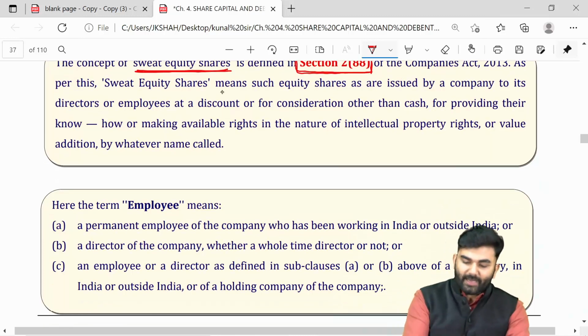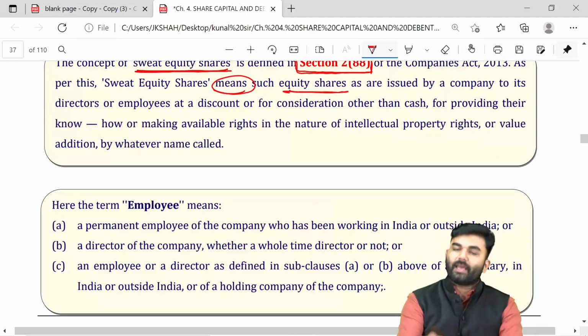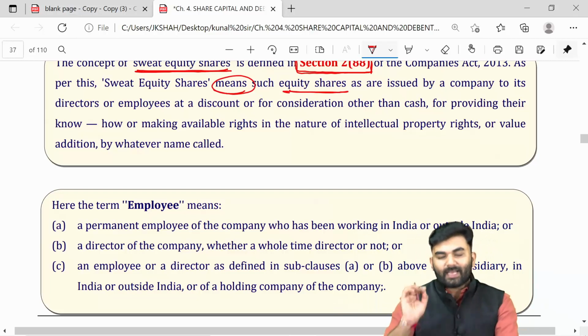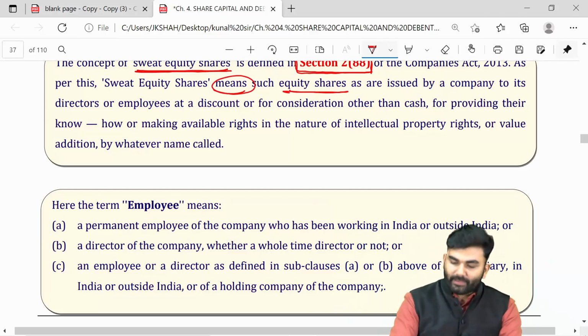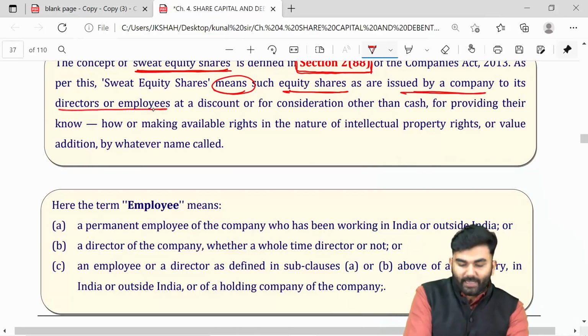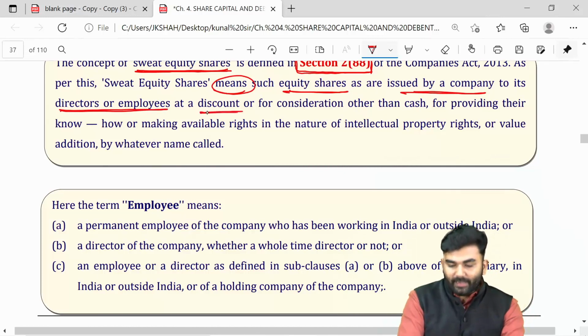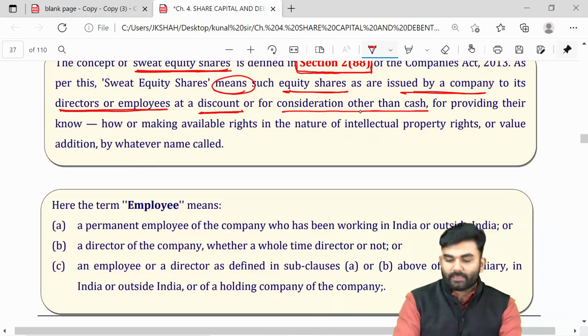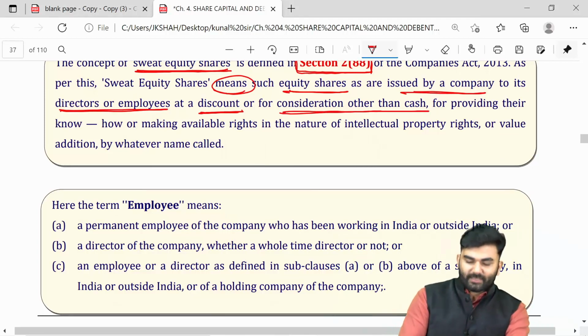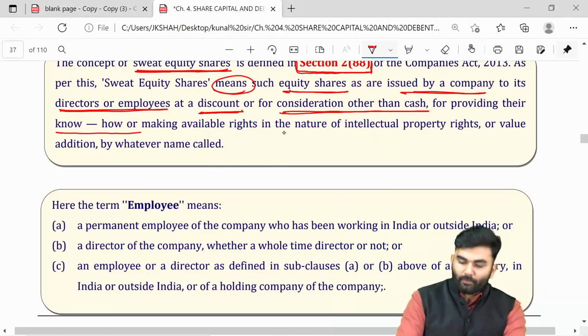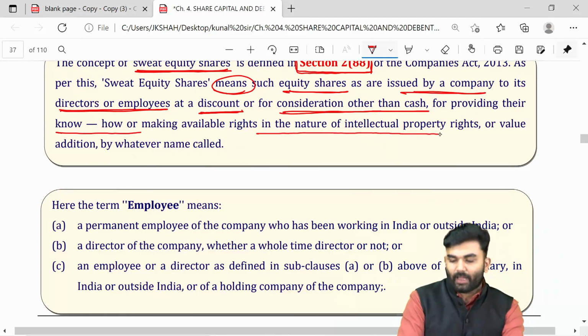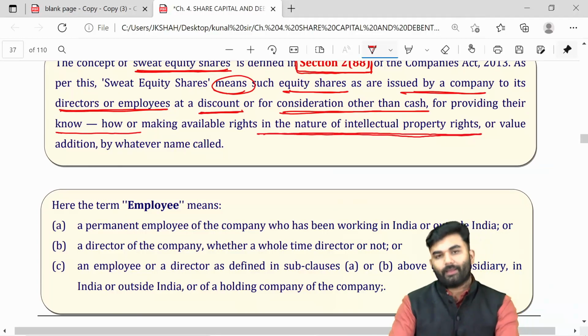Sweat equity shares means equity shares itself, but these are the equity shares which are being issued by the company either to its directors or employees, either at discount or for a consideration other than cash. The employee or the director must have provided their knowledge or their rights in the IPR, that is intellectual property rights.